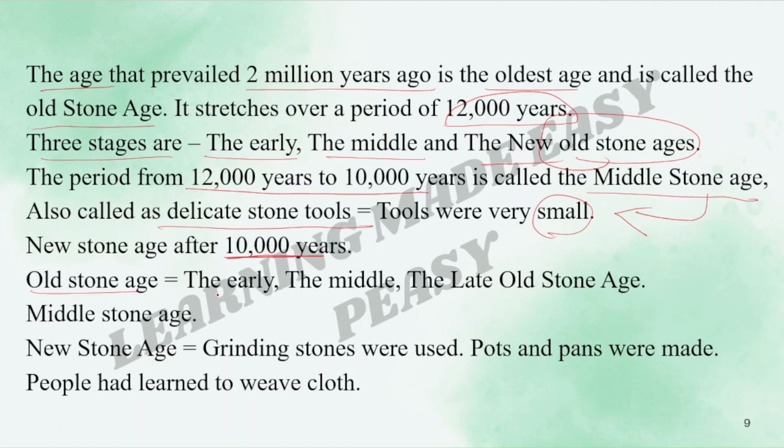The Old Stone Age is divided into early, middle, and late Old Stone Age. Then we have the Middle Stone Age. Then we have the New Stone Age. The New Stone Age comes only after 10,000 years.